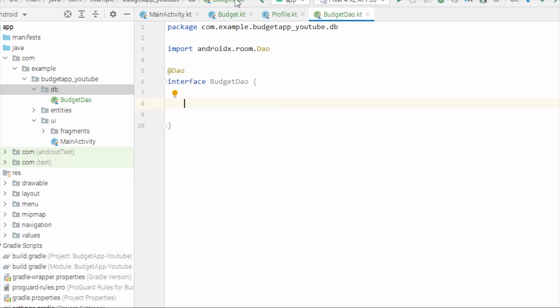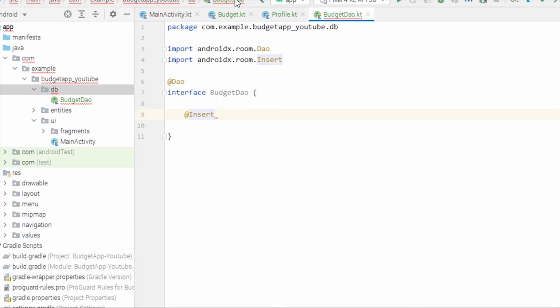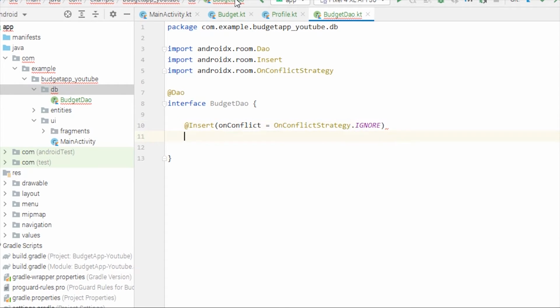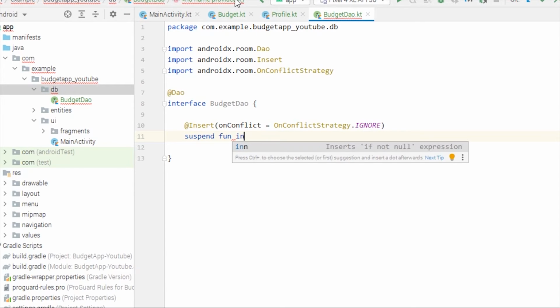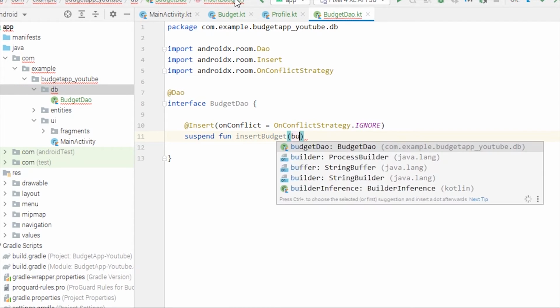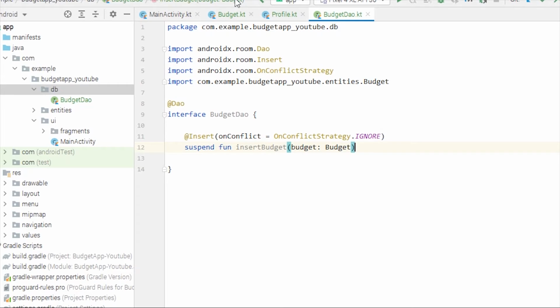So to insert, we simply have an inbuilt Room annotation, which is @Insert, and just in case we have the same entries, we want to handle on conflict as well. So we can write onConflict equals to OnConflictStrategy.IGNORE. So it will just ignore and create another entry in the database. So this will be a suspend function, and we'll name it insertBudget, and we'll pass budget of type BudgetEntity here.